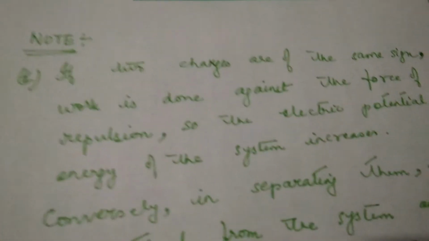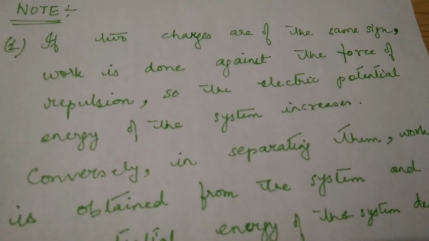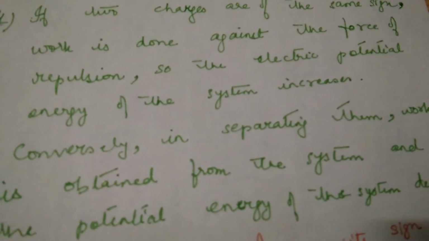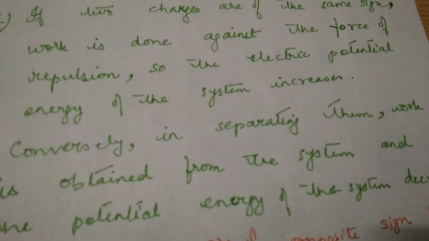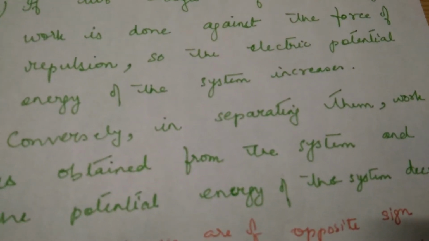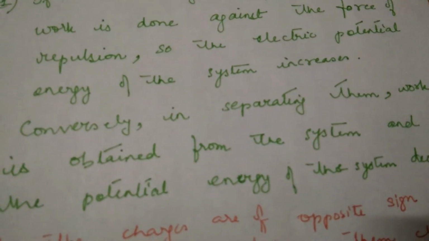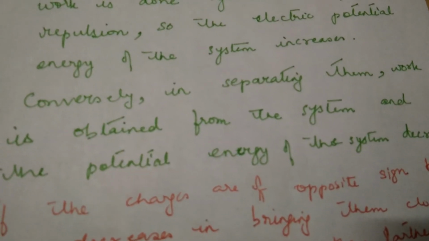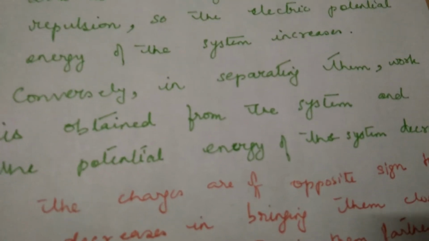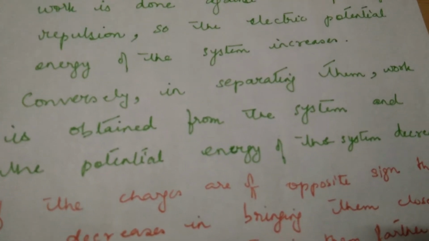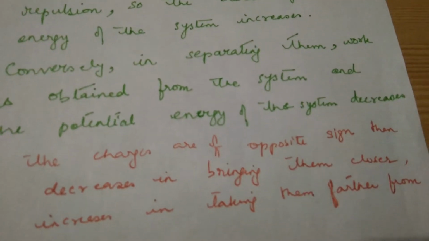There are a few things which we have to note. Number one, if two charges are of the same sign, plus plus or minus minus, then work is done against the force of repulsion because they will repel. So electric potential energy will increase. If you want to separate them, they are already repelling each other, so work will be obtained. So potential energy will decrease.